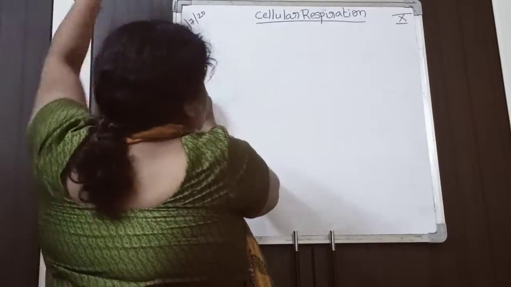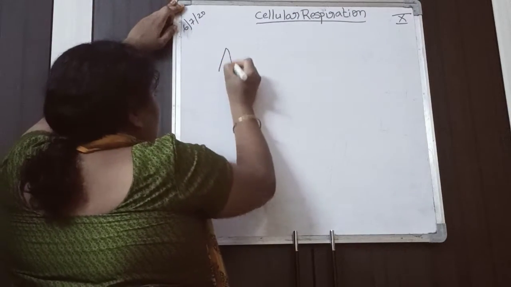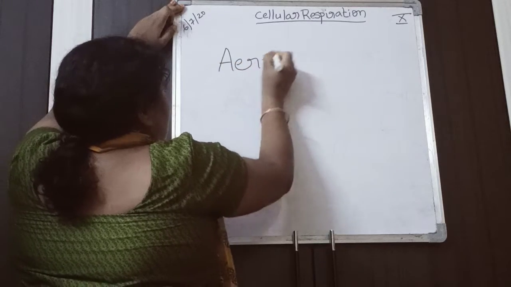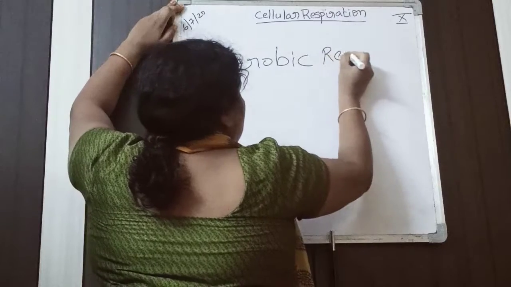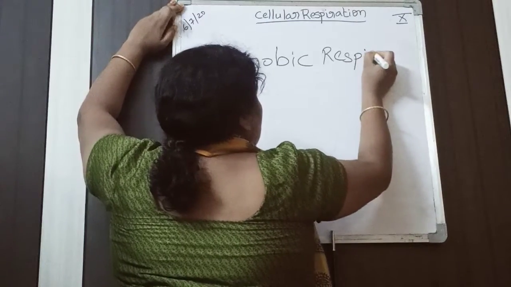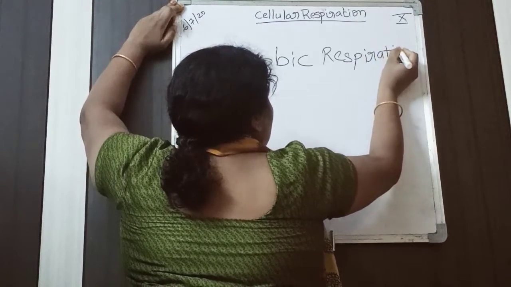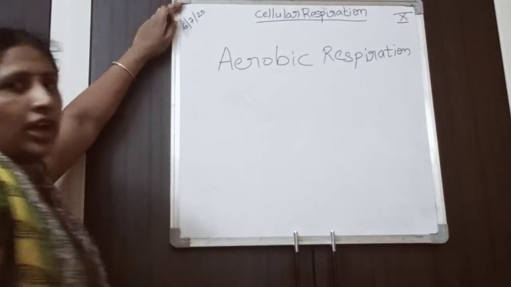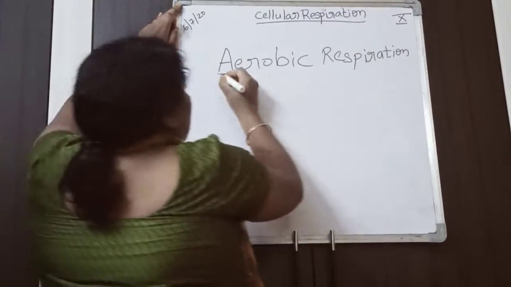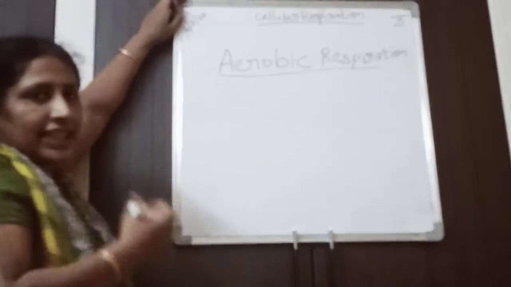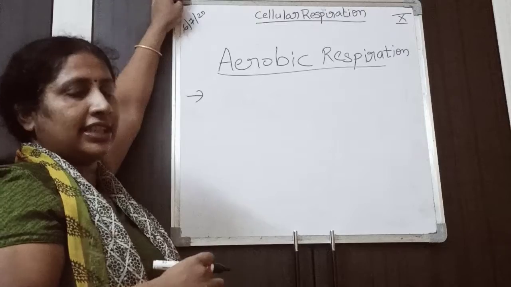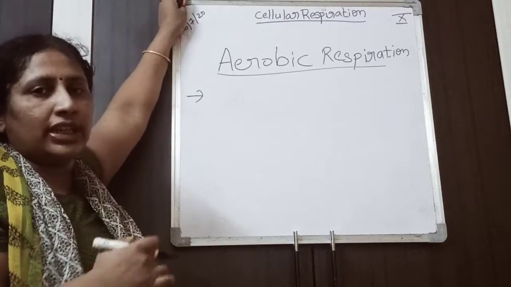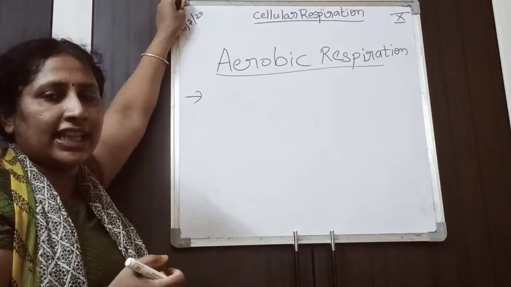So first, aerobic respiration. What is aerobic respiration? This is the respiration which most of the human body cells and most of the animal cells follow.